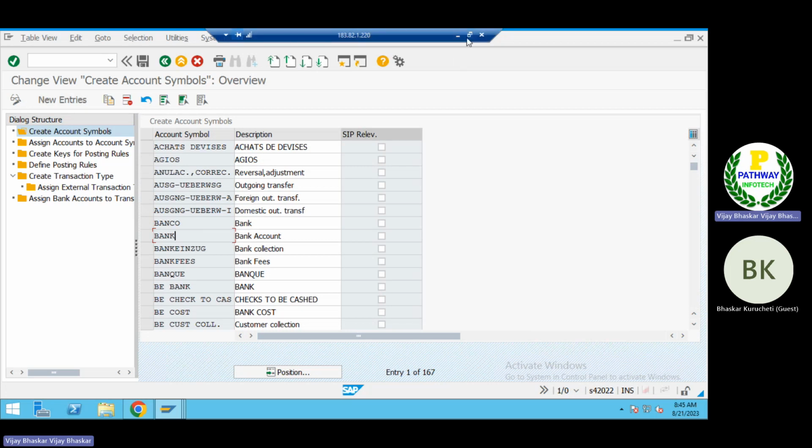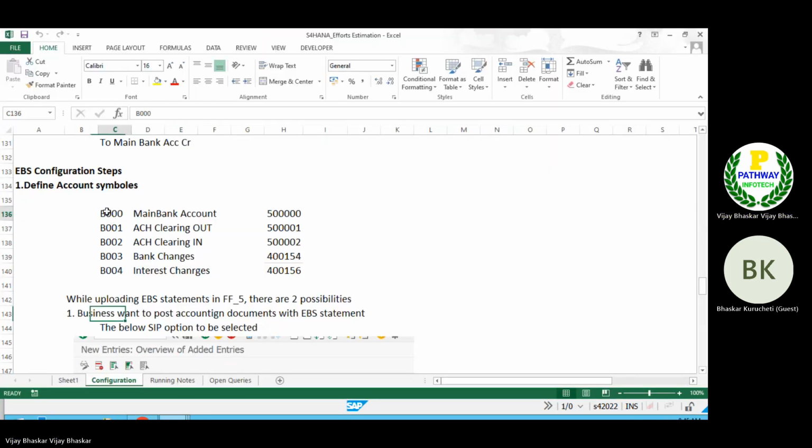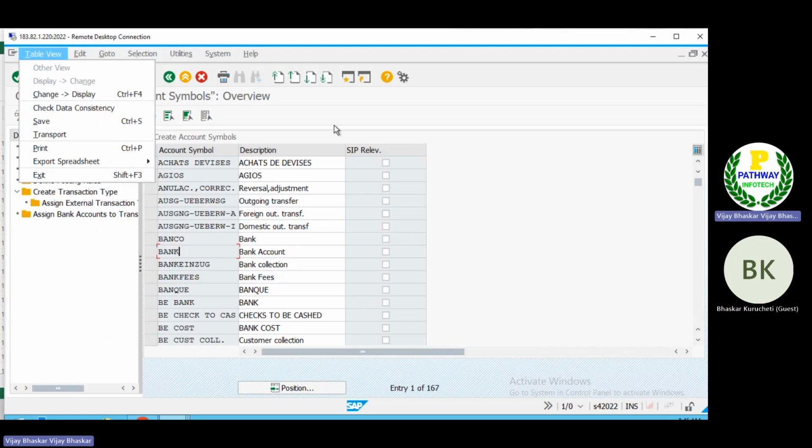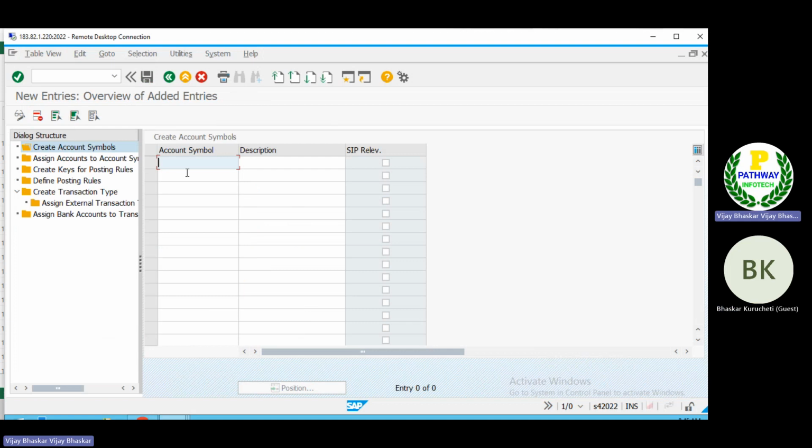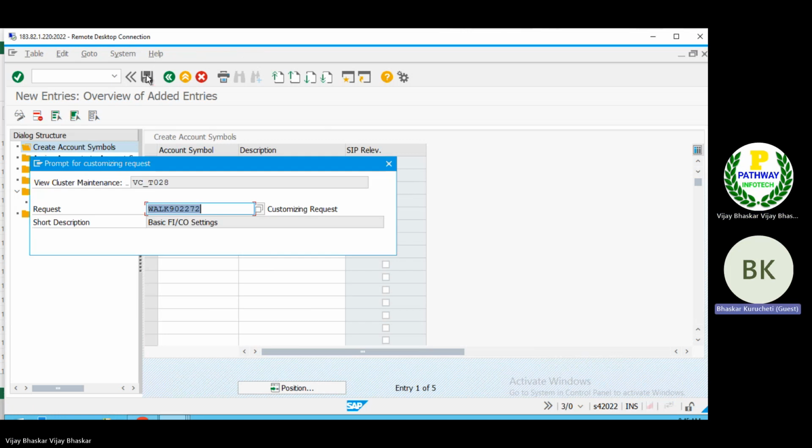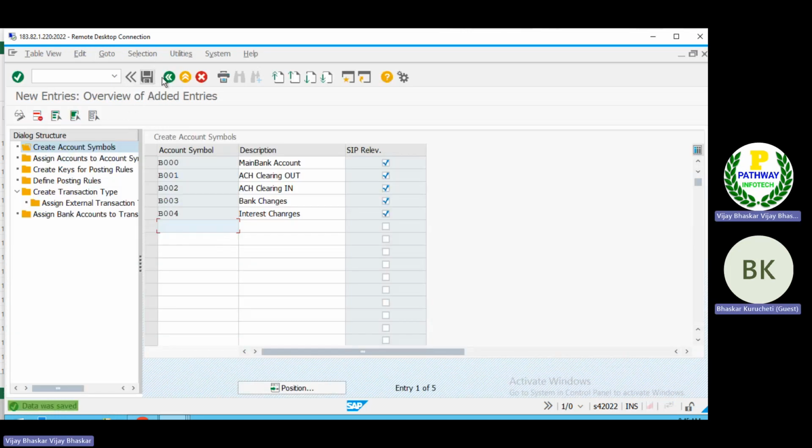Create account symbols. So what have we defined? Define account symbols. These we have defined. I don't know, this is one stupid thing, sir. What are they doing? ACH out, ACH. Let me check. I am doing the configuration now, and I don't know what they are doing. So what is this chart of accounts? Once again, we'll check, sir.